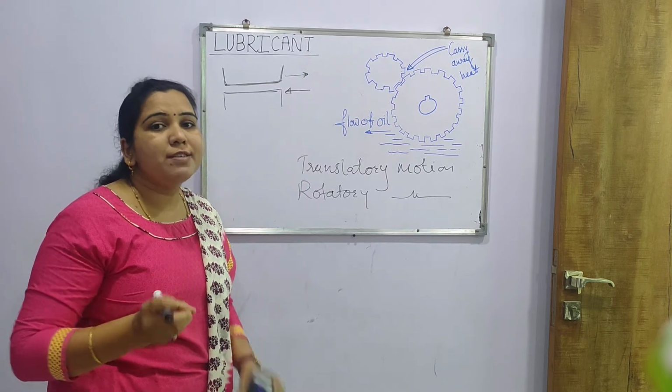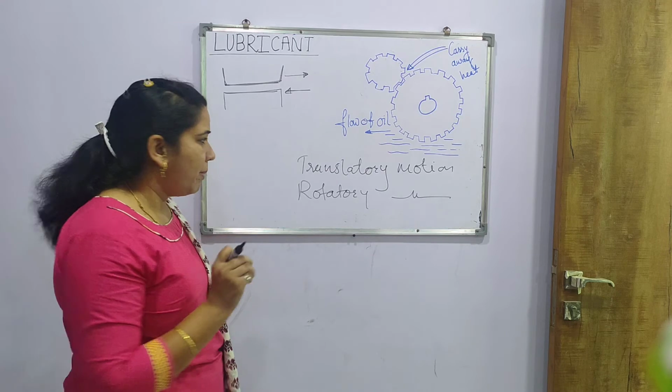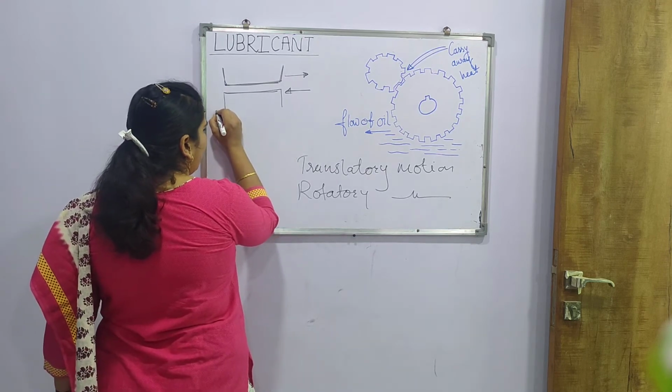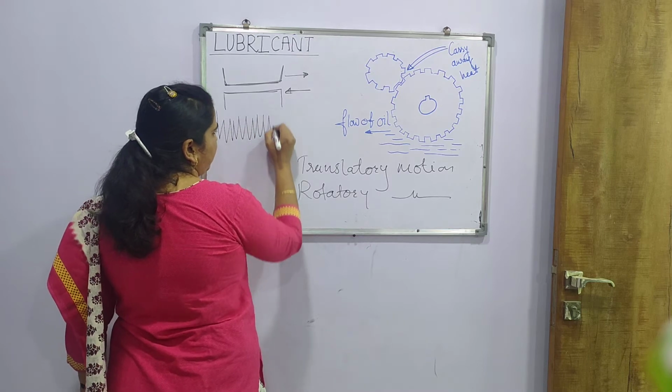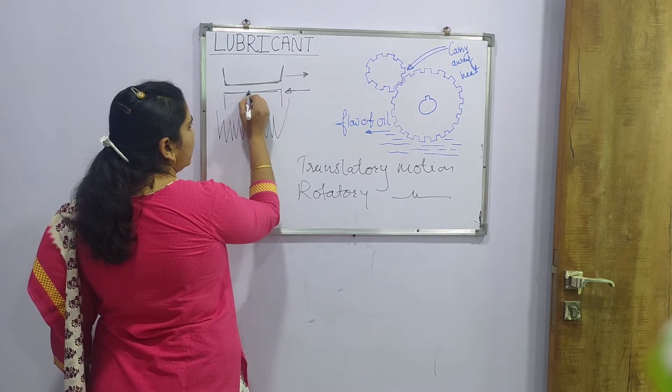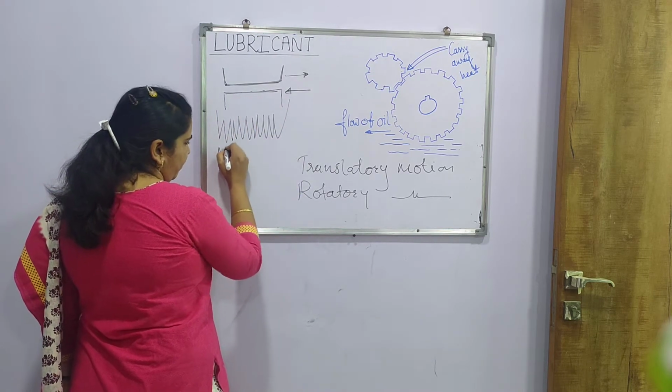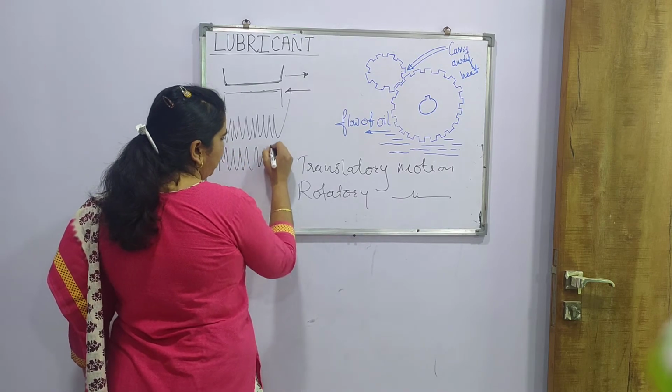But if we see at the molecular level using an ultra microscope, the surfaces look like this. Such peaks and valleys can be found.